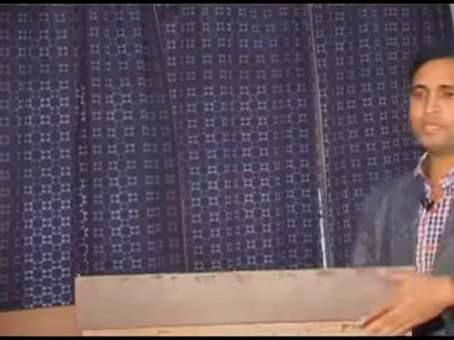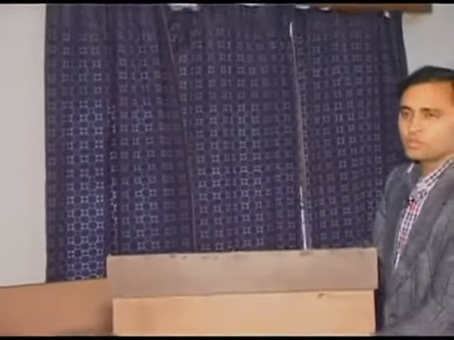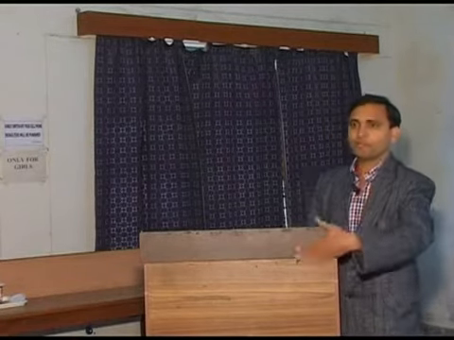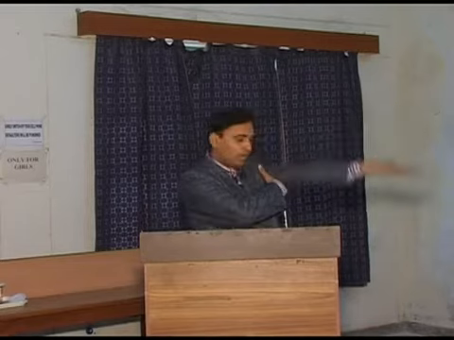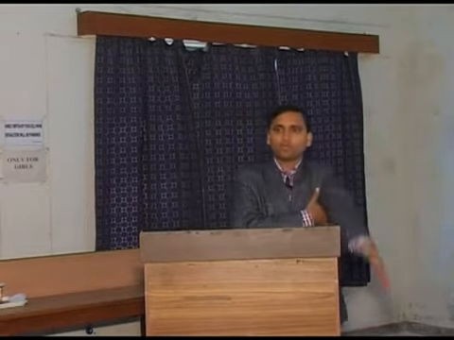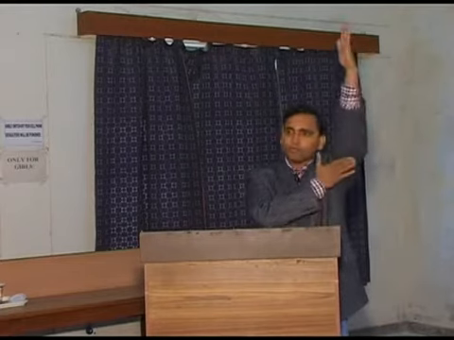Suppose if it is a frontal plane, it will be the frontal axis. If it is sagittal plane, it will be the frontal sagittal axis. Plane and axis are perpendicular to each other, and there are three axes: sagittal axis, frontal axis and vertical axis. If any movement is going there like this, it means this is your sagittal axis and you are moving around a sagittal axis.